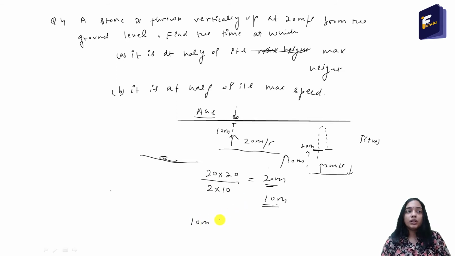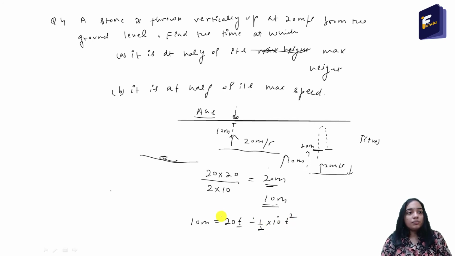So S equal to ut plus half gt square. S is 10 meter, equal to u, which is 20 meter per second in the upward direction, so it is plus ut. And g is minus 10, so it will be minus half into 10 t square. This minus is because g is in the downward direction, that is minus 10. So ut minus half g t square. This gives the time at which it will reach half of its maximum height.